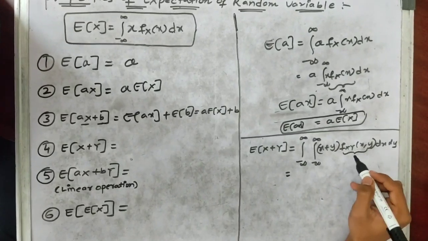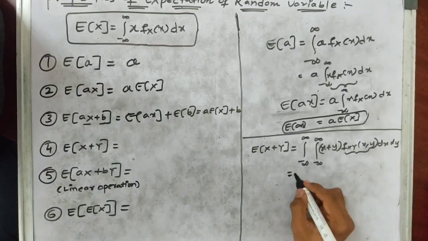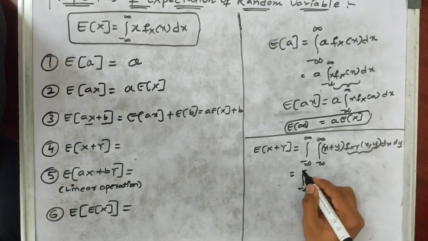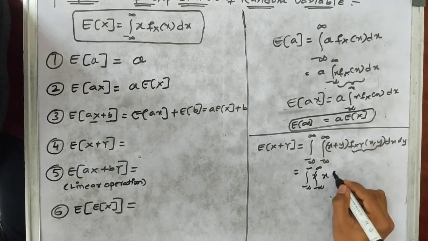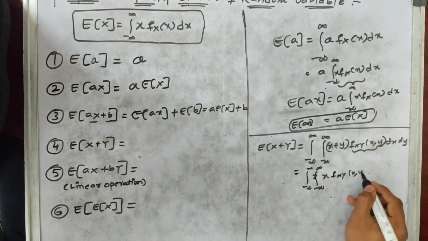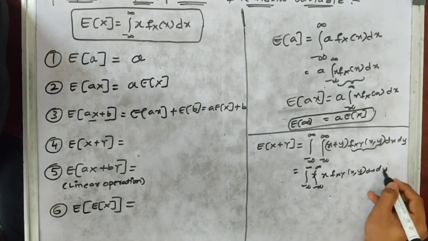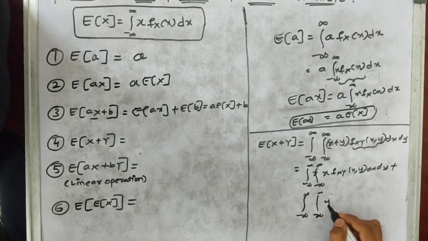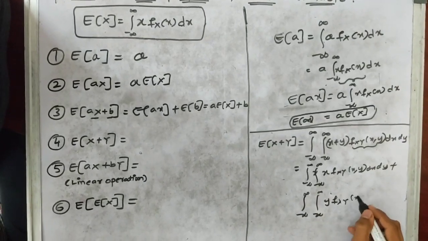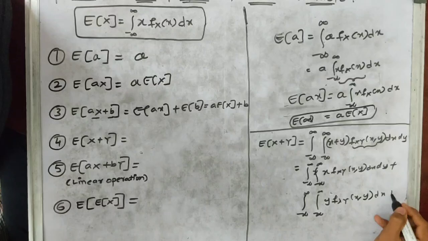This is called the joint density function of x comma y. So this can be written as the integral of x times fXY(x, y) dx dy plus the integral of y times fXY(x, y) dx dy.